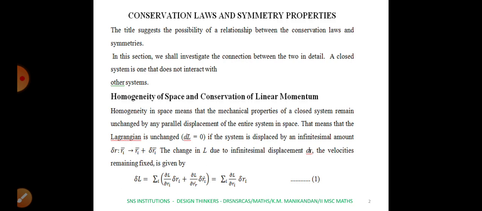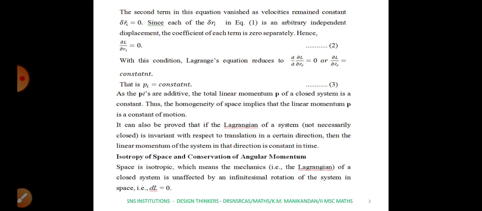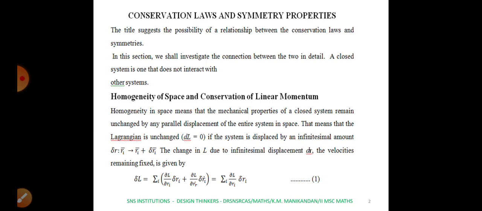Here the velocities are fixed, so the second term in the equation, dou L by dou Ri dot into delta Ri dot, will vanish because delta Ri dot is fixed, that is, delta Ri dot is 0. So in the equation the second term, the delta Ri dot value, equals 0. Therefore delta L will become only the first term, summation over i of dou L by dou Ri into delta Ri.